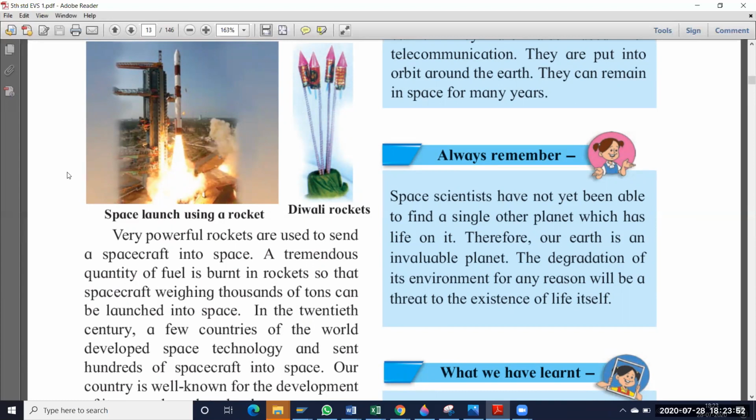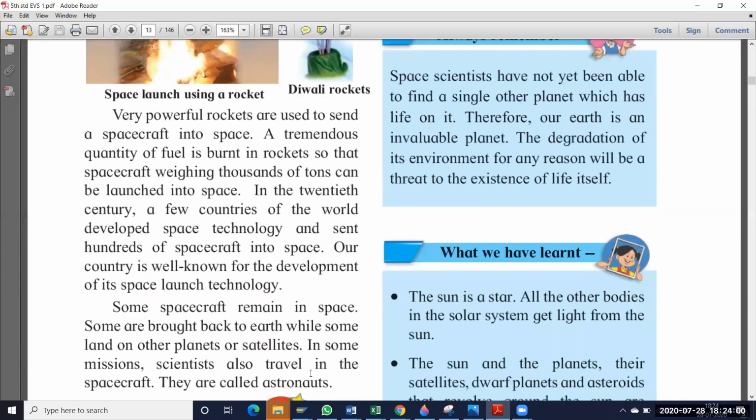In the 20th century, a few countries of the world developed space technology and sent hundreds of spacecraft into space. So in the 20th century, so many countries started research on spacecraft. That means many countries prepared rockets or spacecraft and sent them into space. In that, our country is also one of the important countries in the development of space launch technology. We also developed very much in space launch technology. We also sent so many spacecraft to space.